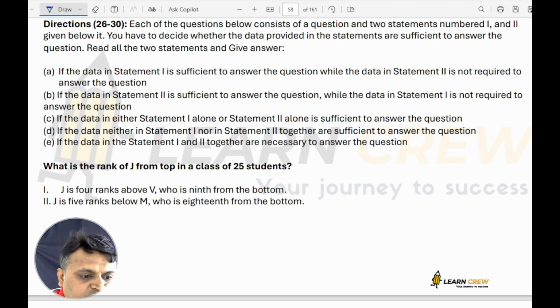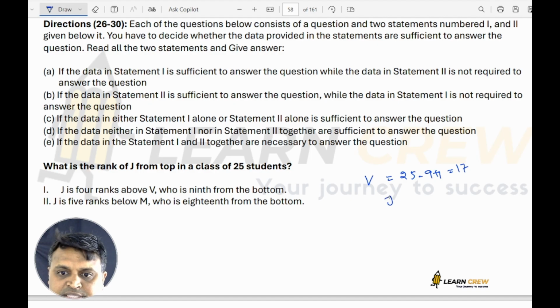Next, what is the rank of J? What is the rank of J from top in class of 25 students? J is 4 ranks above V. Who is ninth from bottom? So what you can say, V would be 25 minus 9 plus 1, which is 17.